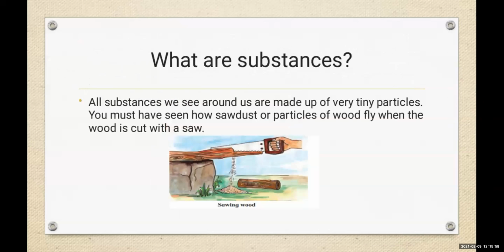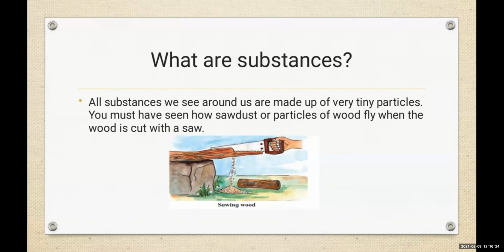What is a substance? You see, when you pound coal or sugar, it turns into powder. Again, think of grinding sugar in a mixer grinder. What is coming out? We are getting a powder, that is, small particles. It's called small particles.